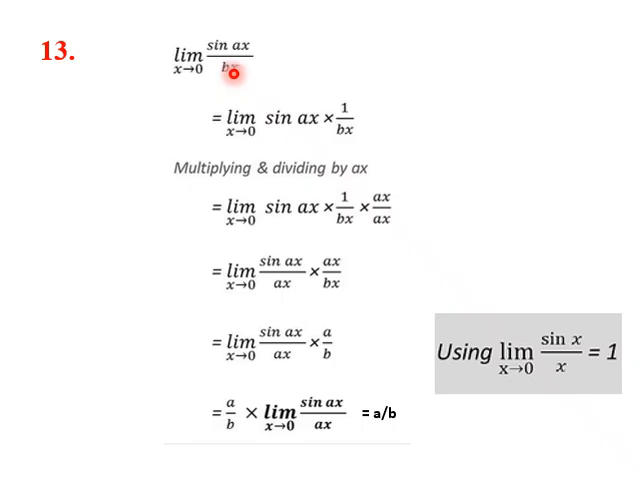So what we do, we want ax here. So we multiply and divide by ax in the numerator and denominator. That's what we are doing here. With ax we get sin ax by ax, and the balance term will be ax by bx. x will get cancelled. This will be a by b, which is a constant, so it can be taken outside the limit. So this will be a by b into limit x tending towards 0 of sin ax by ax. But this term is 1. So the answer will be a by b.